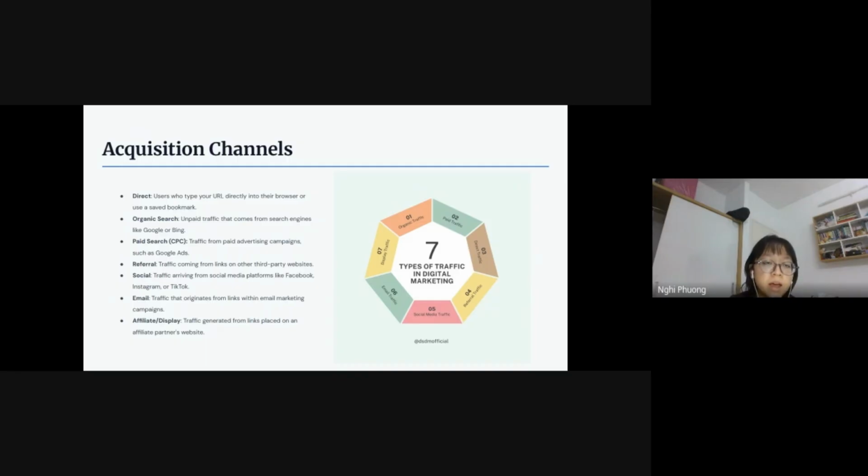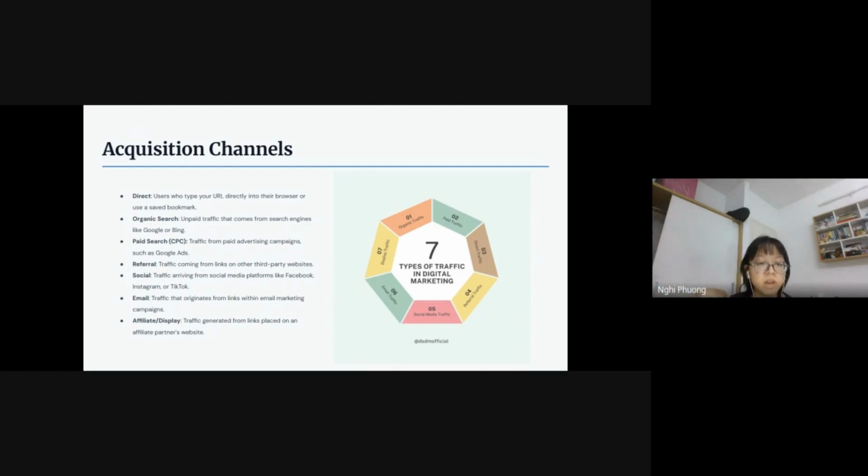And email is usually about email marketing. So you create an email, you send it out to a bunch of customers, and they click a link inside that promotional email that you sent them. So that is counted as email marketing. And lastly is affiliate or display. So they came from a banner ad on your partner's website, for example, Shopee, they have a banner ad, or YouTube, I think YouTube also has banner ads, and they click onto that banner ad, and they go straight to your website.